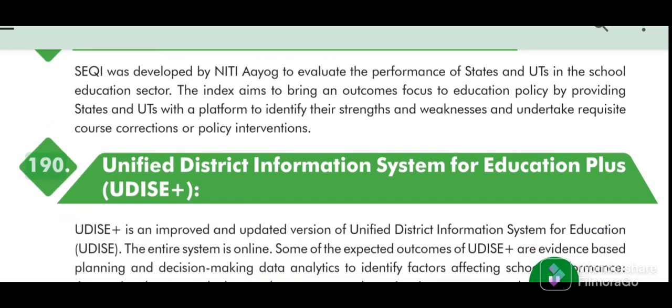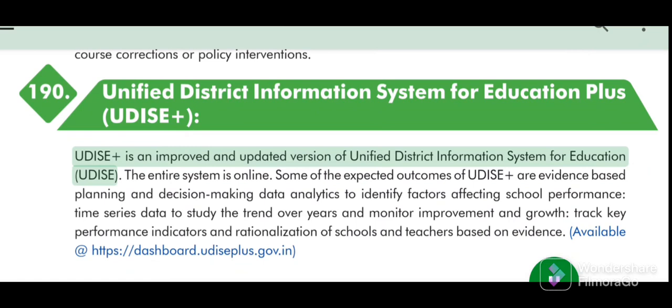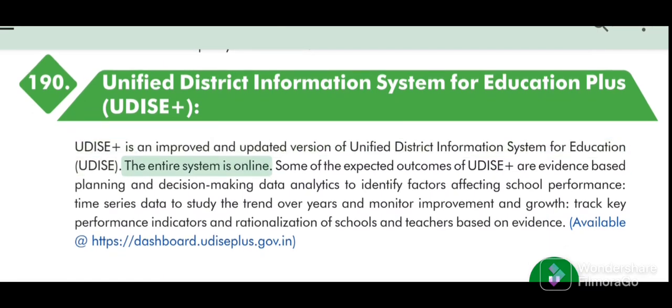190. Unified District Information System for Education Plus (UDISE Plus). UDISE Plus is an improved and updated version of Unified District Information System for Education (UDISE). The entire system is online.